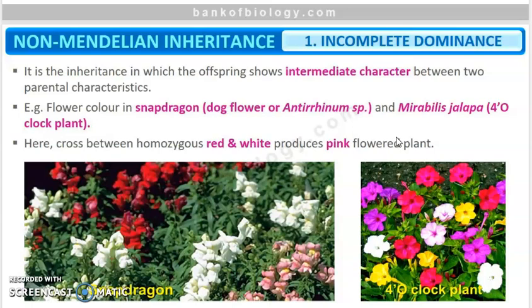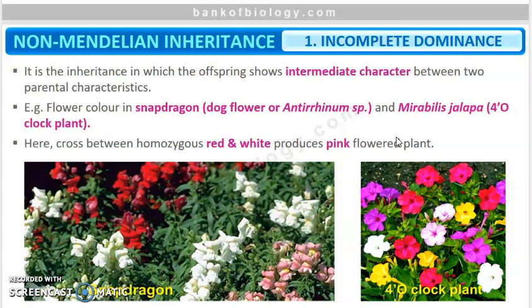But here, in some cases, when they did it on other plants, they found that they were getting a color which was in between the two. So in the first generation, they did not get red color or white color. Instead, they got a new one. A color in between red and white was the result of the F1 generation.